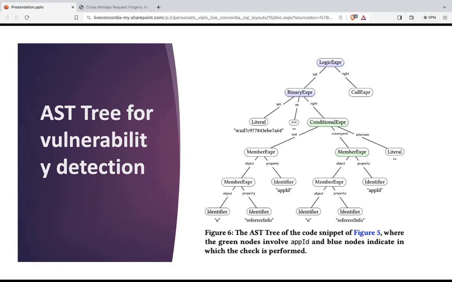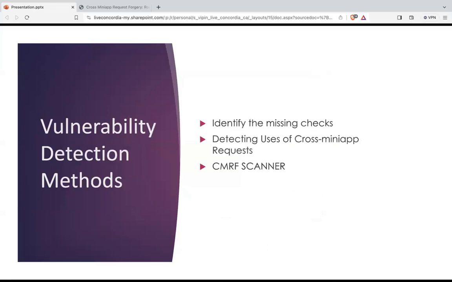This is how the AST tree looks. These are basically the functions inside the developer's code: the logic express, the call express, binary express, conditional express. These are all the nodes of the code that we have. So that's how the CMRF scanner works. Obviously, we cannot trust this scanner fully, but I'll talk about its false positives and false negatives further in the presentation.